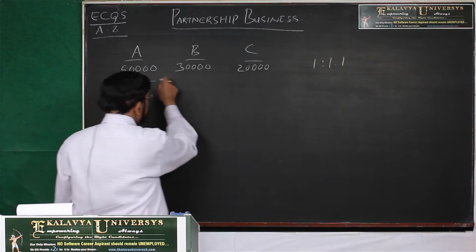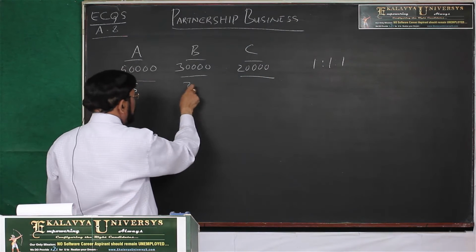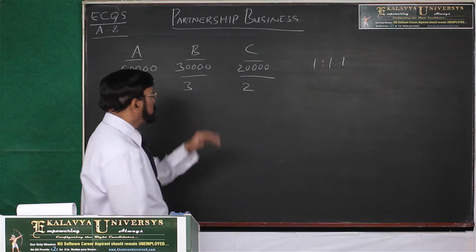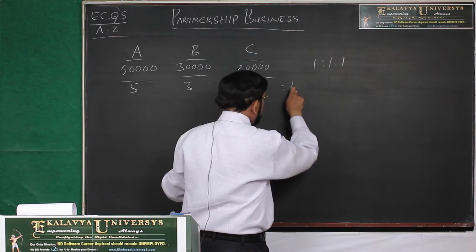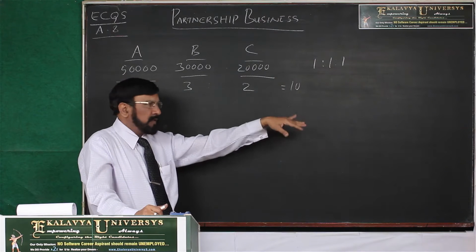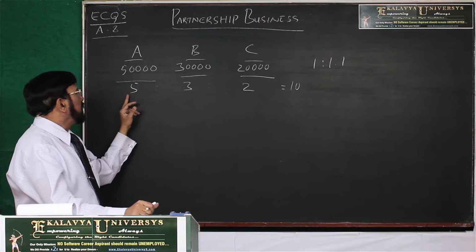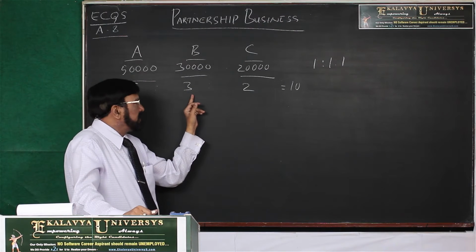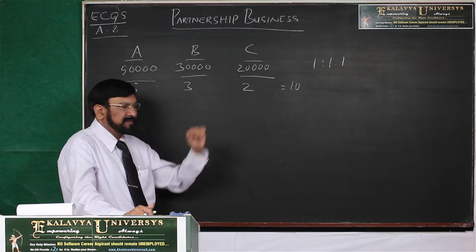Now let us see their capital ratio. Then 5 is to 3 is to 2. Total 10 shares. So if the entire profit is divided into 10 shares, then A takes 5 shares and B takes 3 shares and C takes 2 shares. That is the meaning of this.